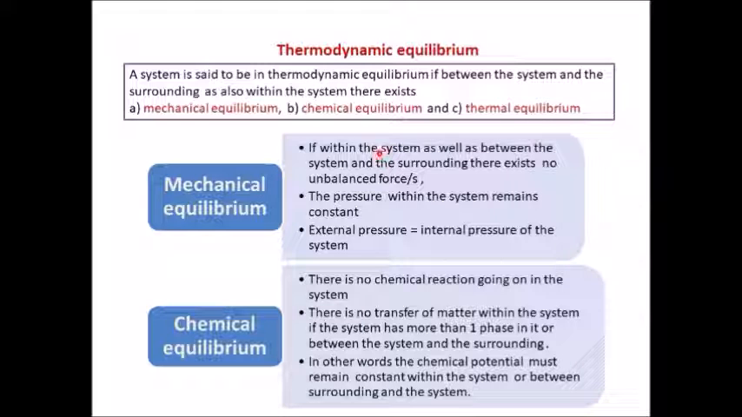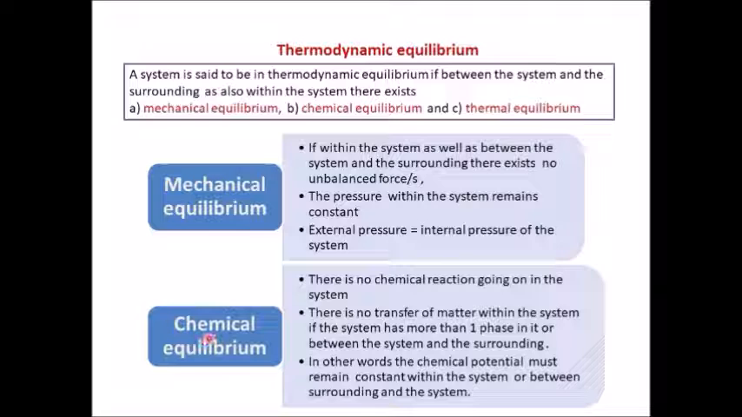If within the system as well as between the system and the surrounding, there exists no unbalanced force, if the pressure within the system remains constant, and if the external pressure is equal to the internal pressure of the system, it is said to be in mechanical equilibrium.